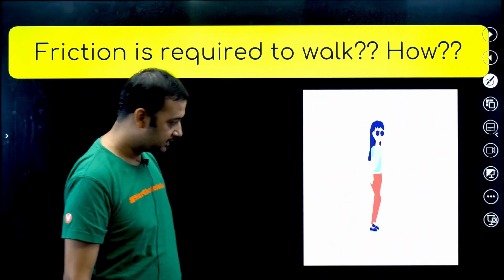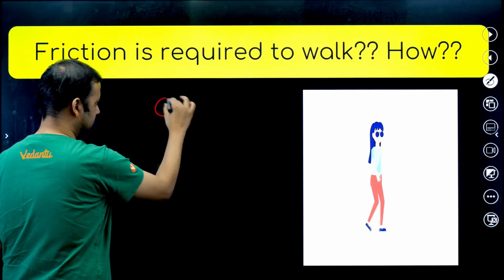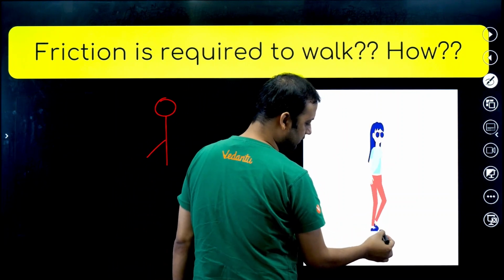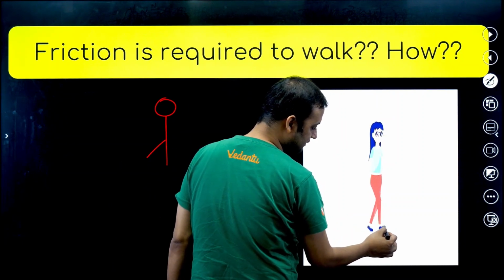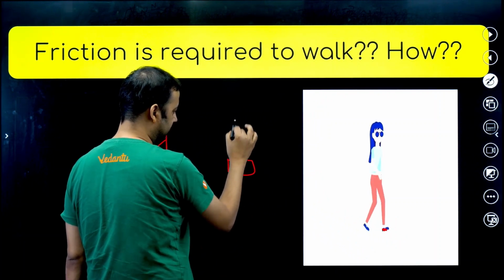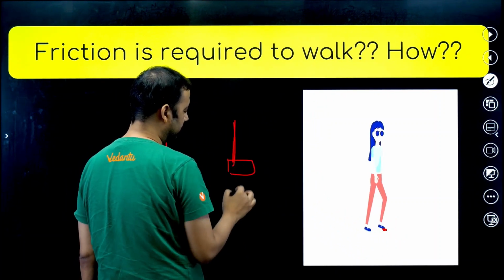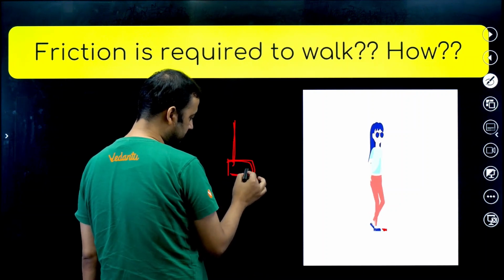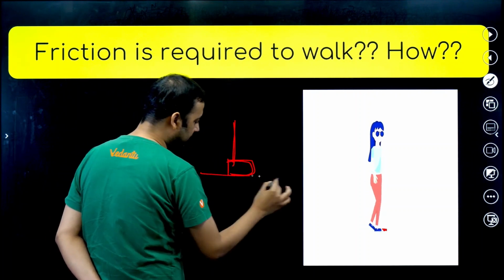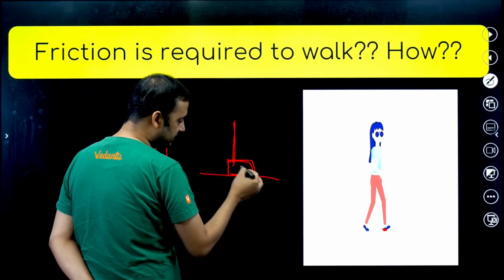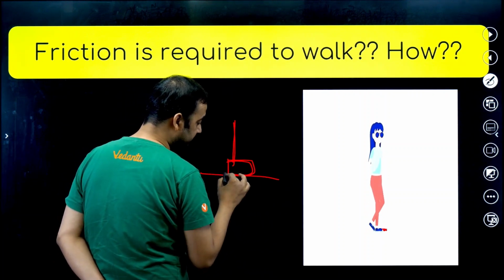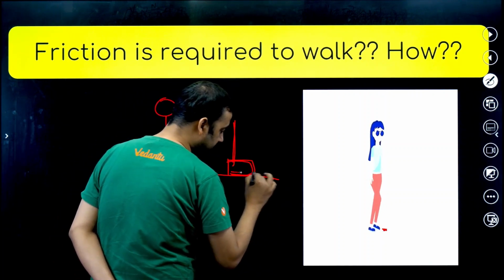Try to think. Suppose this is the lady. See how she is walking. Let's look at her foot. So I'm drawing her foot. This is one foot. Suppose she has kept her foot on the ground. So what will she do? She will try to push the ground in the backward direction. So by the third law, we can say that the ground will apply the friction in the forward direction.